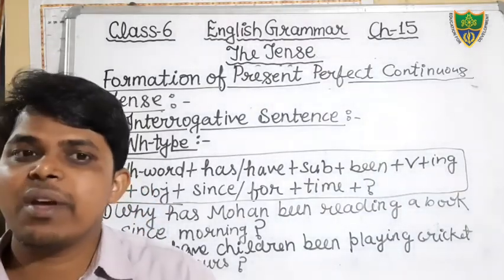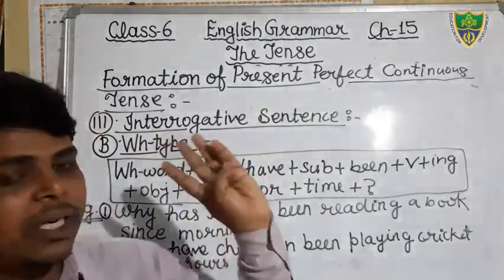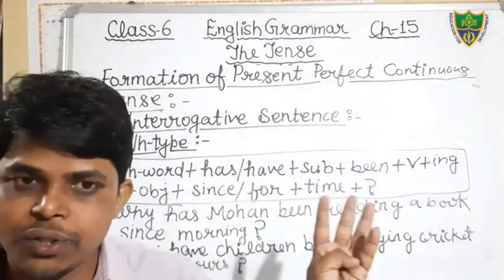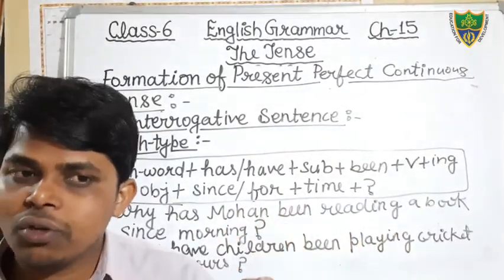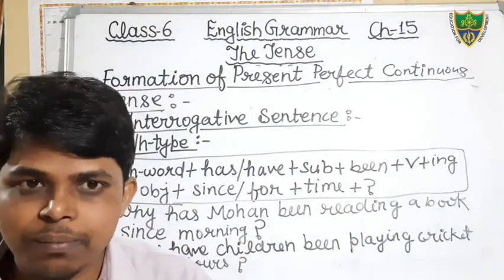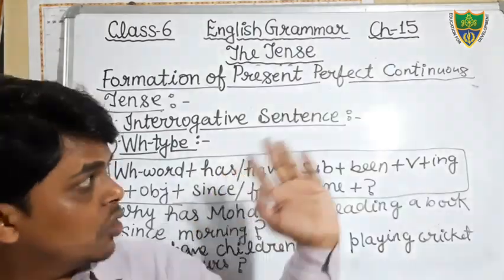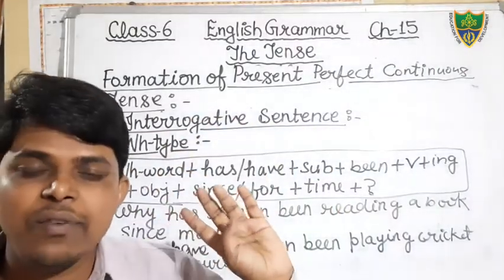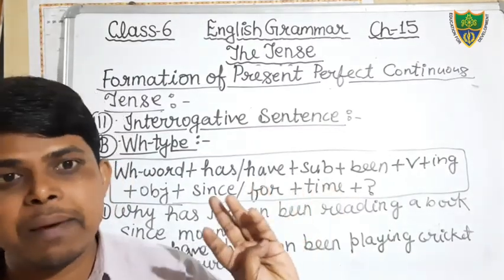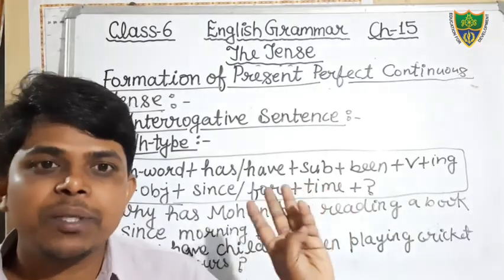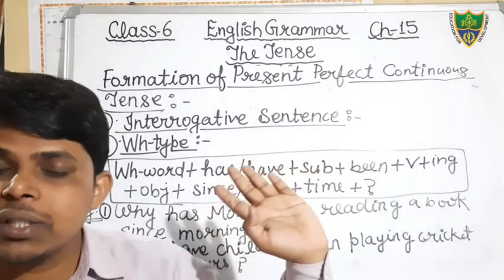Okay, students, so in this way we have read the present perfect continuous tense, affirmative structure, negative structure, and interrogative structure. And in interrogative we have read SNO type and WH type also. So students, in this way we have completed this tense, and we have also completed the present tense. Okay, there are 4 subkinds. We have already discussed present indefinite, present continuous, present perfect, and today I have completed the present perfect continuous tense.